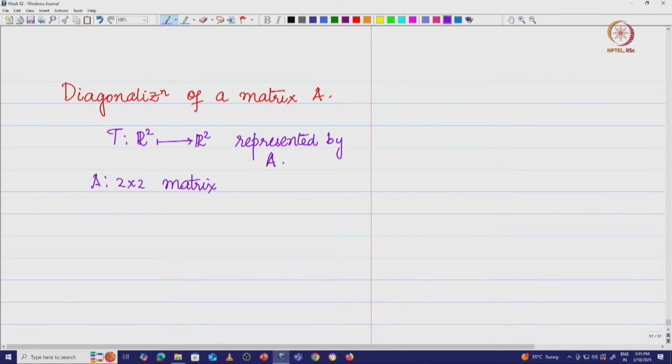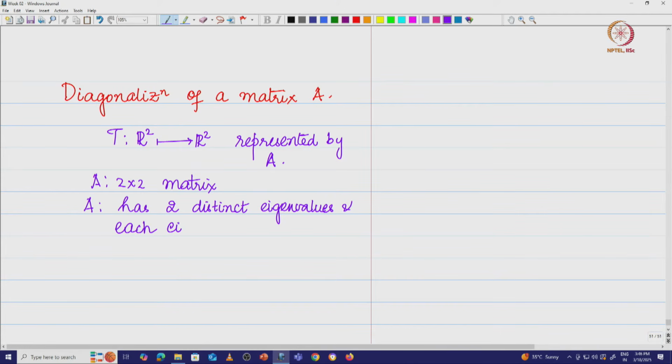We say that this A has, let us say, 2 distinct eigenvalues, and each eigenvalue has its own eigenvector.